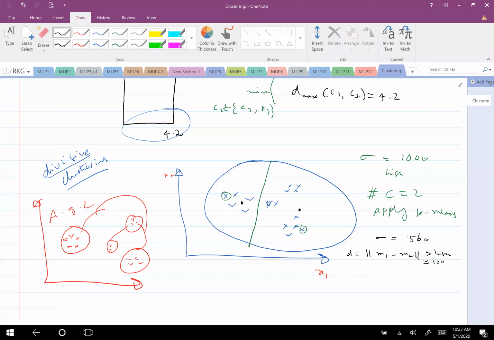I could define the number of clusters equal to 3, but I need not do that. What I will do is define number of clusters equal to 2, but apply it only within the cluster where the variance is high. Please note that sigma 1 within the cluster is 30 and sigma 2 is 560.